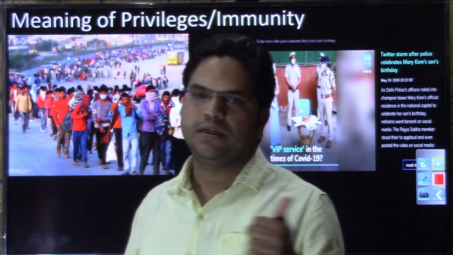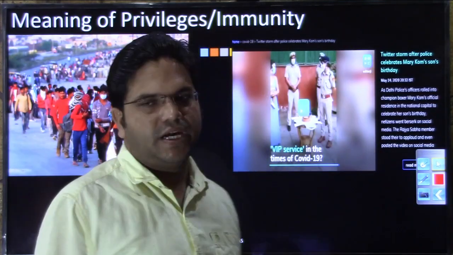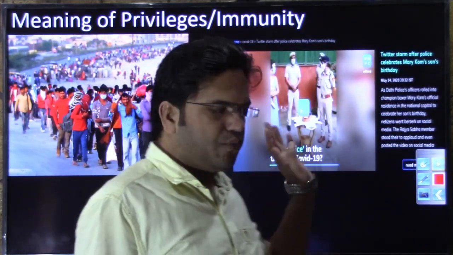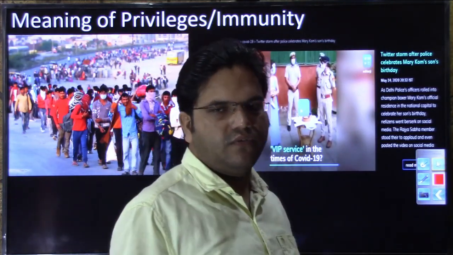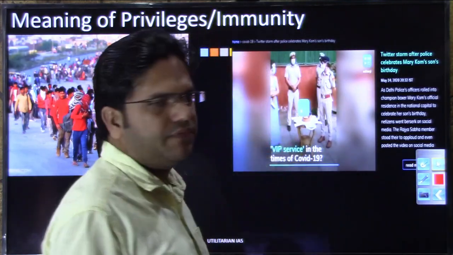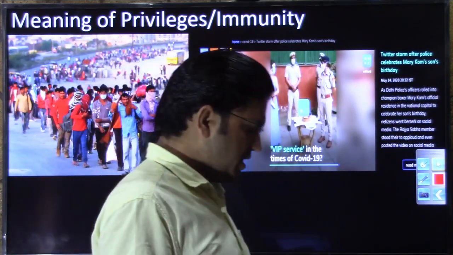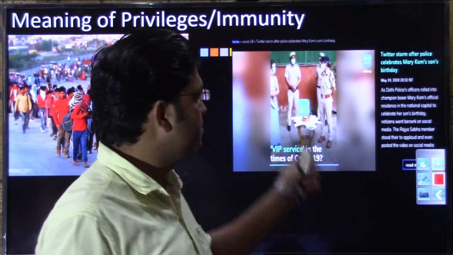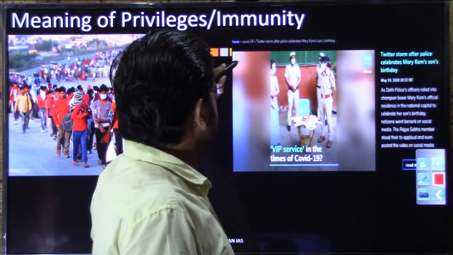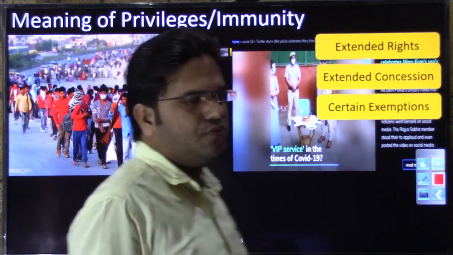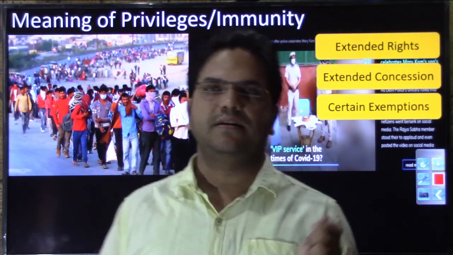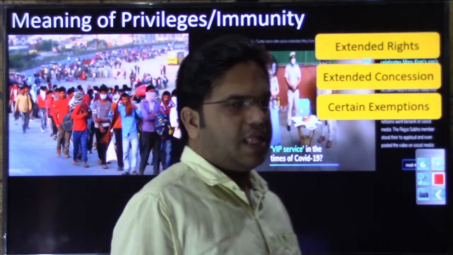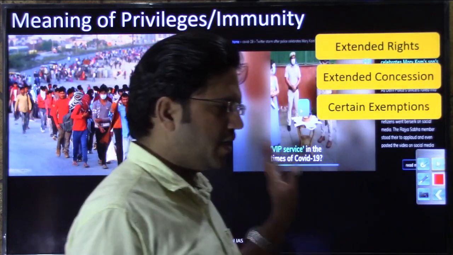Here they were beaten, and here you had the same police fraternity, although the states may be different, giving a completely different kind of treatment. I hope this picture has explained to you the meaning of privileges. Privileges and immunities are nothing but certain extended rights, exemptions, and concessions that may be given to a certain class of people.